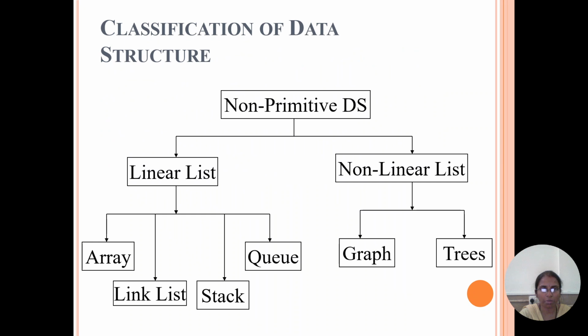Non-primitive data structures can be divided into two types, linear data structures and non-linear data structures. What is meant by a linear data structure? The data can be represented in memory in a sequential order. The examples for linear data structures are array, linked list, stacks and queues. What is meant by a non-linear data structure? The data is not represented in a sequential order, that means the elements can be stored in memory dynamically. The examples for non-linear data structures are graphs and trees.